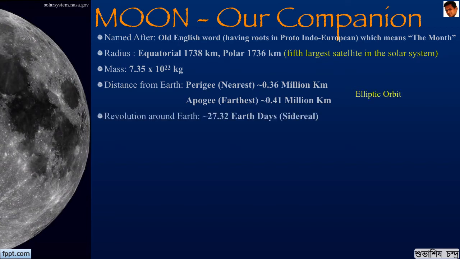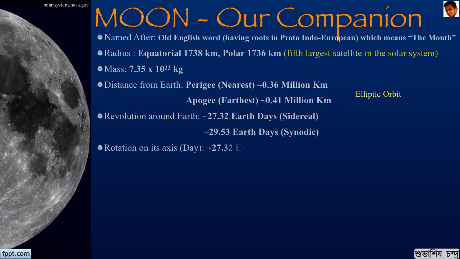It requires about 27.32 earth days to revolve around the earth. This is the sidereal period, and 29.53 earth days is the synodic period. Now the sidereal period is basically the period required by the moon to complete one revolution. But as earth is also moving, from one new moon to another new moon, the moon cannot complete it in 27.32 earth days but requires 2 days extra, and that is the synodic revolution of the moon around earth.